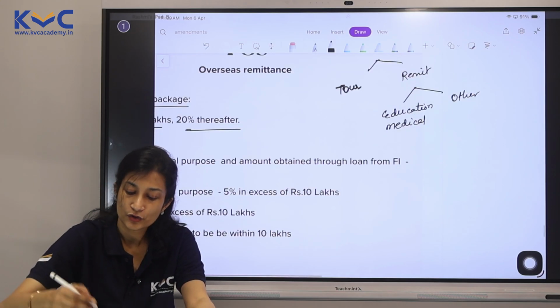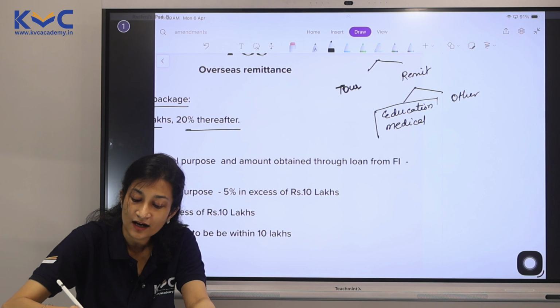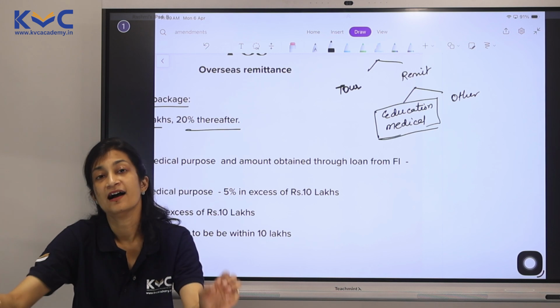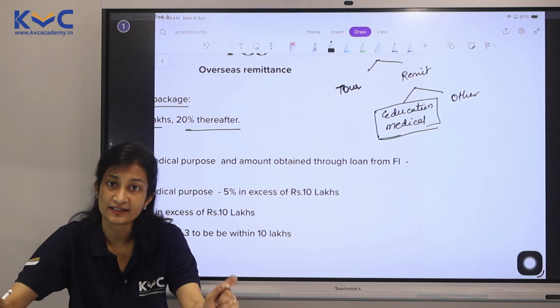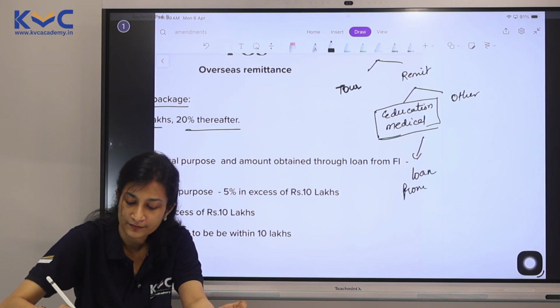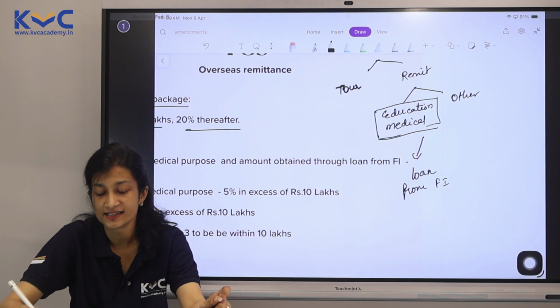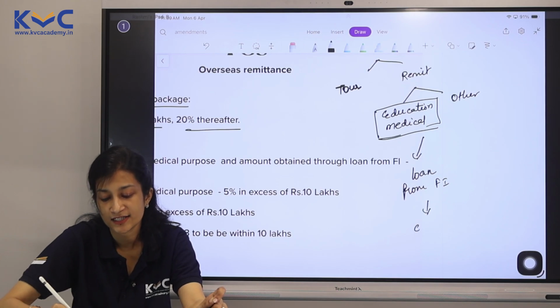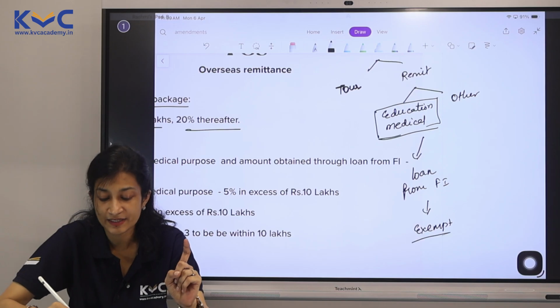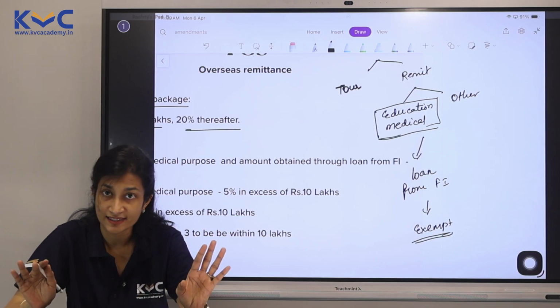Yes? So if remittance is done for the purpose of education or medical, what is the source of money they would want to know? Have you taken a loan from a financial institution? If that's the case, no TDS. It's fully exempt. Earlier there was a TDS even here. Please be careful. Now it is fully exempt.